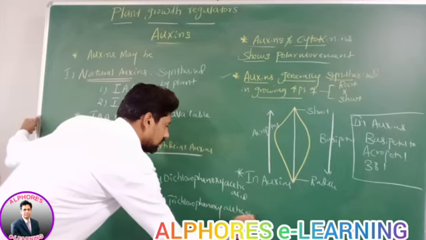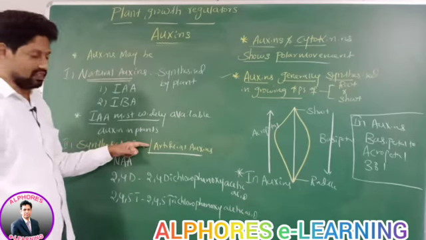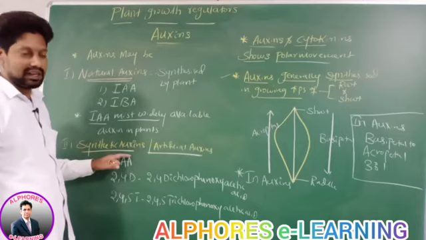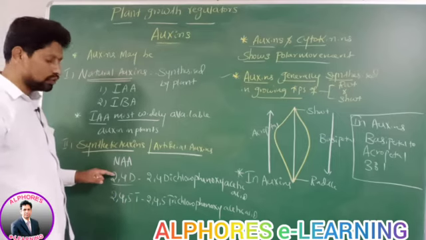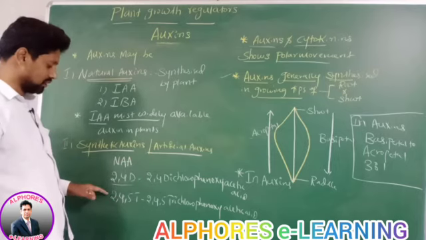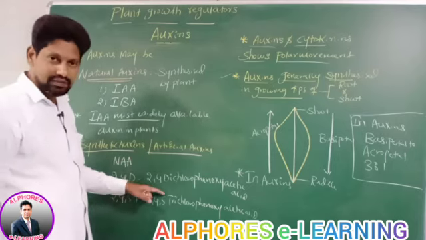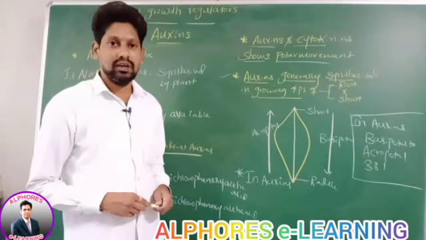Is this statement okay? We are discussing synthetic auxins or artificial auxins. Examples: naphthalene acetic acid, NAA. Next one is 2,4-D, 2,4-dichlorophenoxyacetic acid. Next one is 2,4,5-T, that is 2,4,5-trichlorophenoxyacetic acid. Is it okay? Right? Thank you.